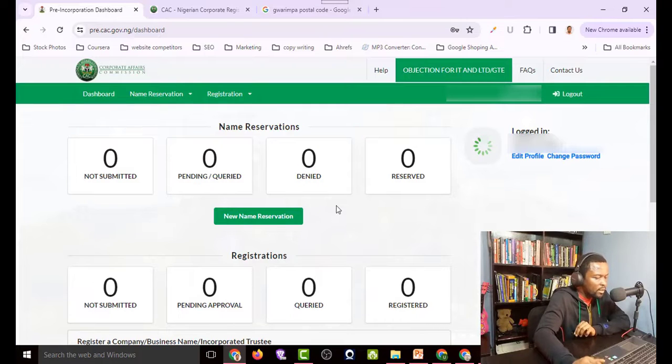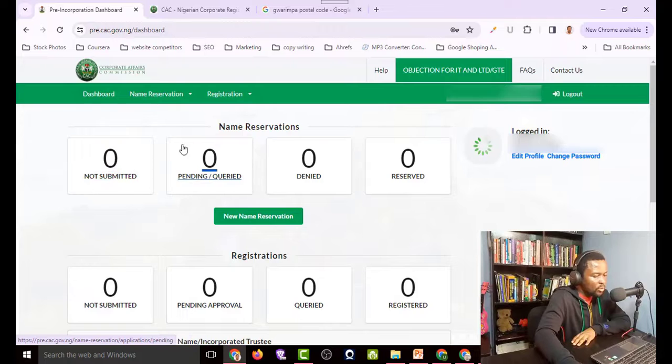Okay guys, so this is our dashboard, and here we can see all the things we have here. So let's run over them quickly. The first one here we have is name reservation. So when you want to reserve your name and you fill the name reservation form, this is where things are going to show up. The first one here is not submitted, so when it's still in the draft stage, you can leave it without submitting it. This is where it's going to show up.